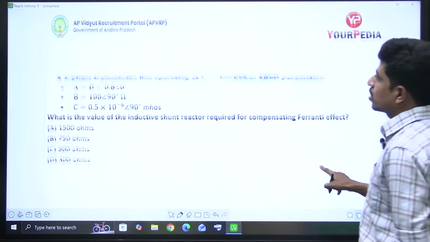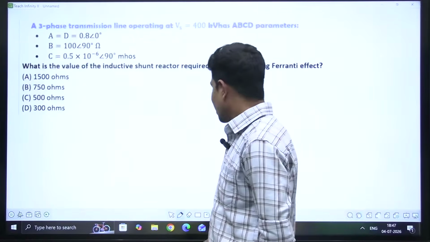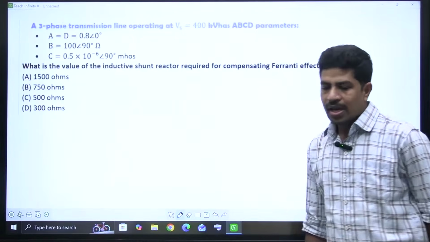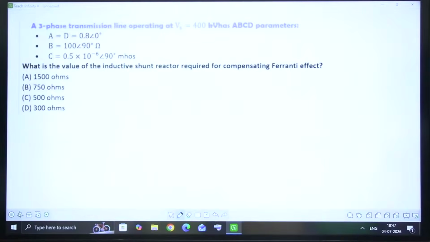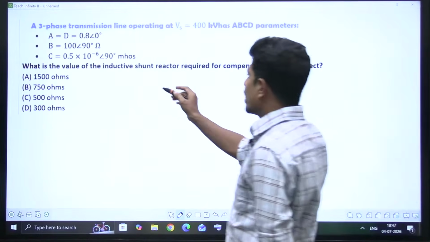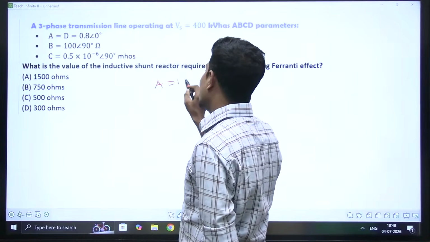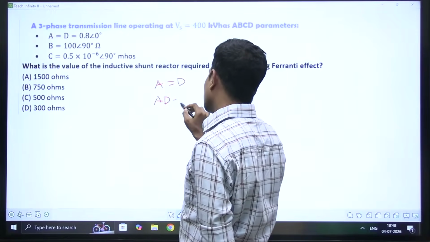Now this is a question from voltage control. Let's read this question. We have a direct formula for this. I'm not going for any derivation, as it is direct formula based. The formula can be derived, but that will waste our valuable time. A three-phase transmission line operating at Vs equal to 400 kV has ABCD parameters. For a practical transmission line, A must always be equal to D, and AD minus BC must be equal to 1.